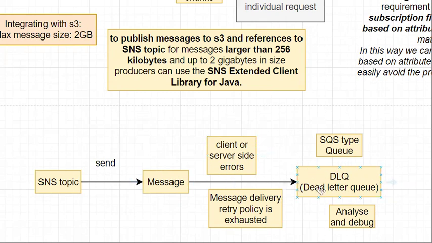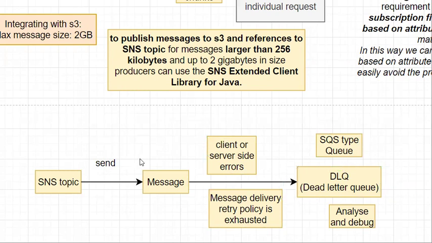Then your message will be moved to a DLQ, that is, a dead letter queue, where this dead letter queue is of SQS type. You can analyze that and debug that, and you can use the redrive capability as well to put the message back in SQS and do further processing.